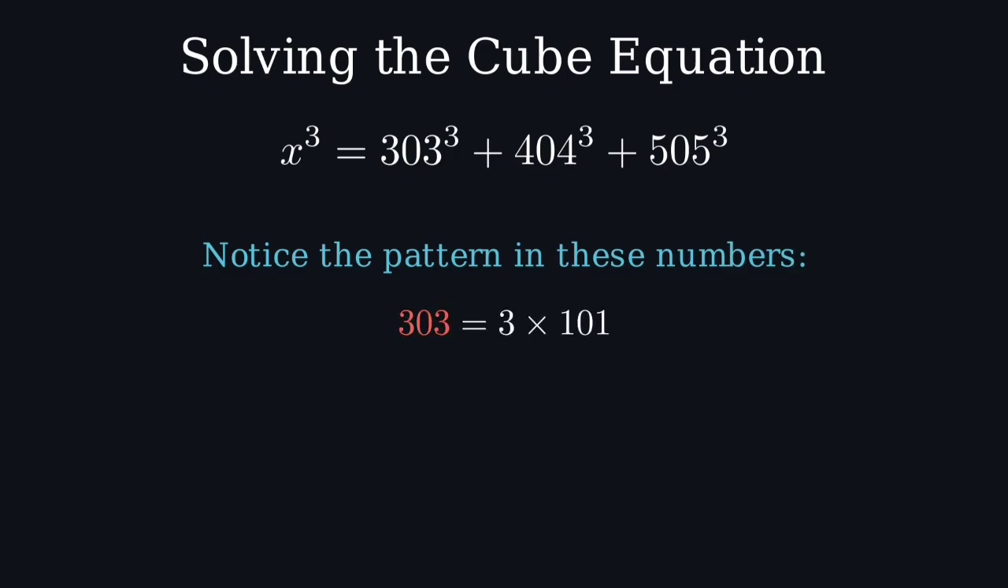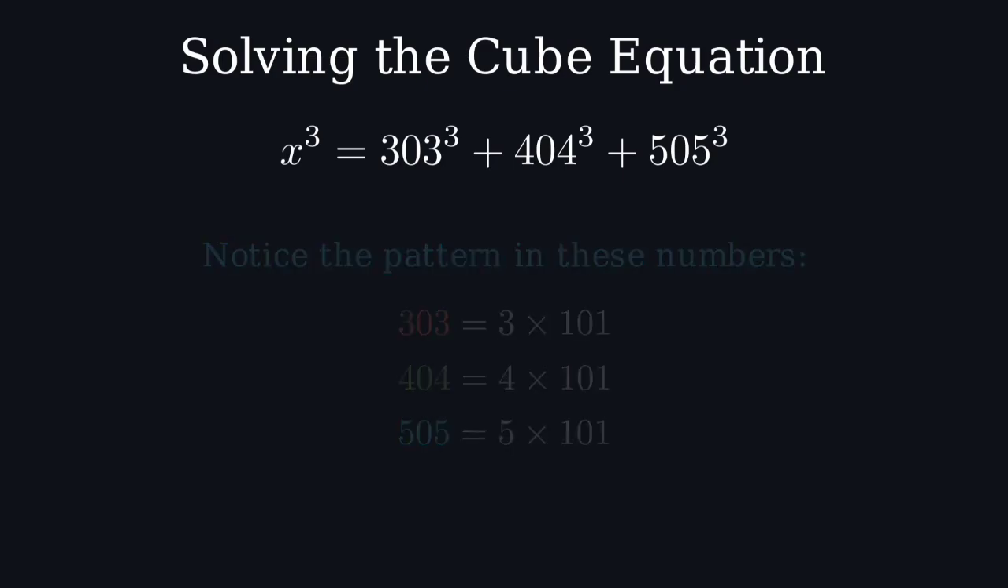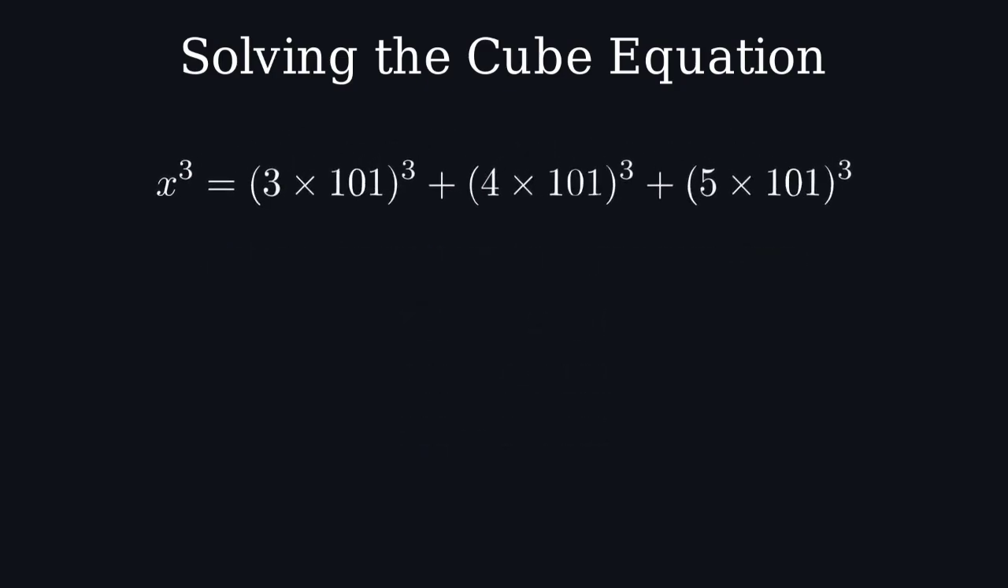Let's look closely at these numbers, 303, 404, and 505. Notice anything interesting? Each of these numbers follows a specific pattern. Let me show you what I mean. 303 equals 3 times 101. 404 equals 4 times 101. And 505 equals 5 times 101. Do you see it now? Each number is a multiple of 101, and the multipliers are consecutive integers, 3, 4, and 5.